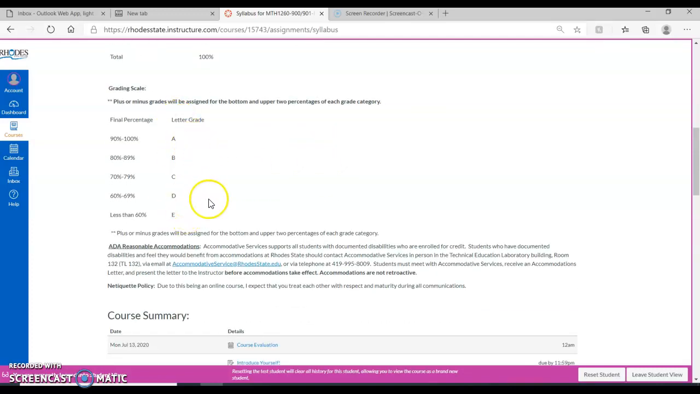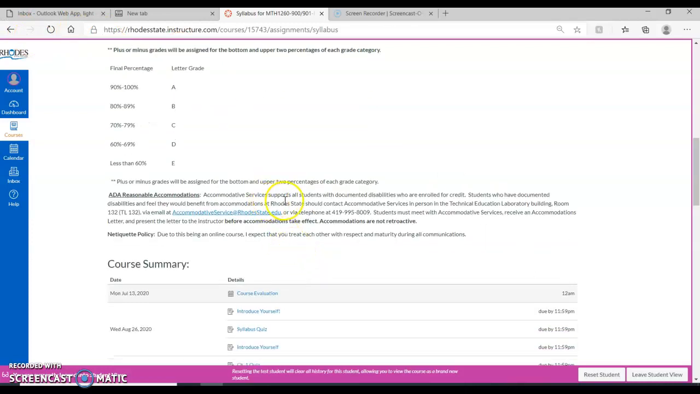Our grading scale is a pretty standard grading scale, so you can take a look at that. 90 to 100% is an A, 80 to 89 is a B, 70 to 79 is a C, 60 to 69 is a D, and less than that is an E. At Rhodes we use an E rather than an F, but same thing. Pluses and minuses are given appropriately at the top 2 percentage points and bottom 2 percentage points.